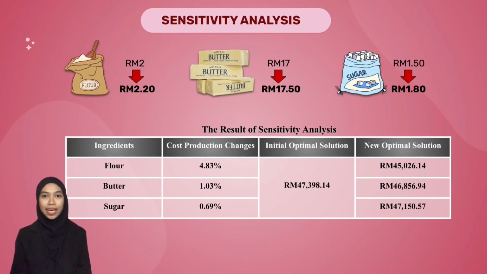For sensitivity analysis, by increasing each price of flour, butter, and sugar, the optimal solution of profitability will decrease. We can summarize that when there is a change in constraints, which is the increasing price of raw material used to produce the bread, the profitability will decrease while the cost of production increases. As a result, when the price of raw material rises, the bakery needs to raise the wholesale price of each bread to avoid losing money.